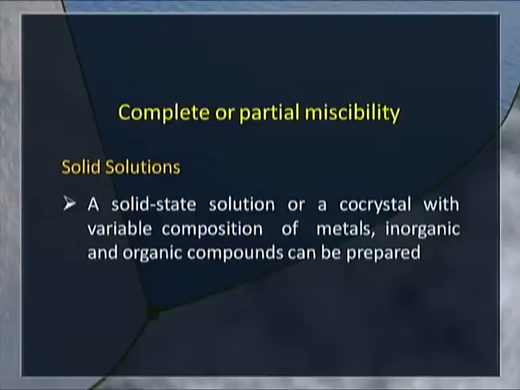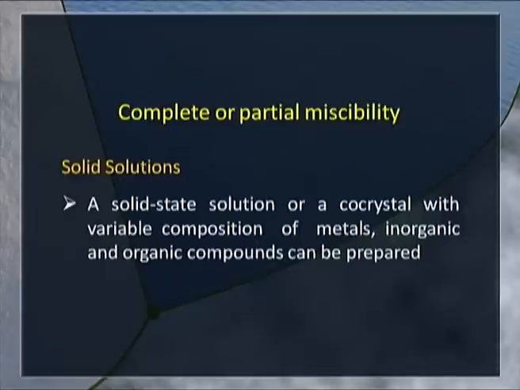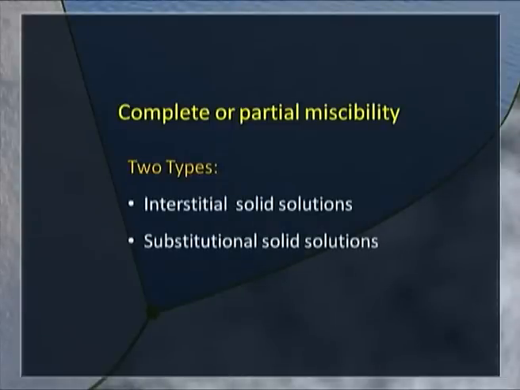A solid solution may show complete miscibility or partial miscibility, as we shall see at a later stage. A solid state solution, or sometimes we call it a co-crystal, with variable composition of metals, inorganic and organic compounds can be prepared. There are two types of solid solutions that we come across: interstitial solid solutions and substitutional solid solutions.